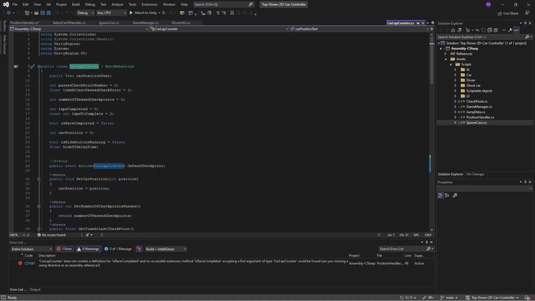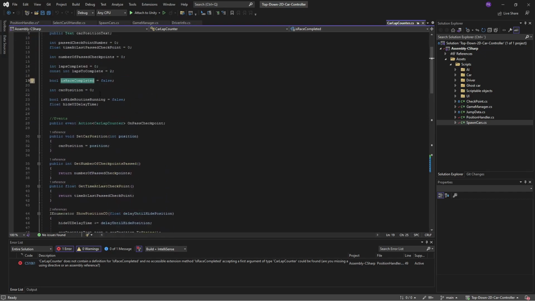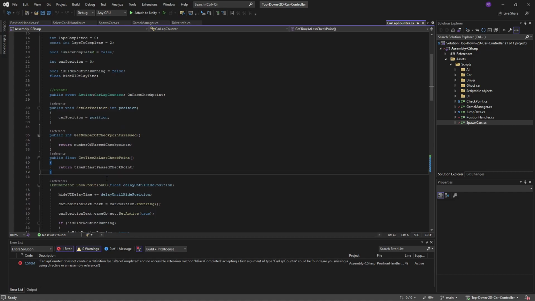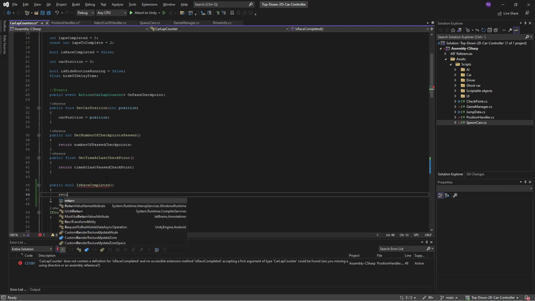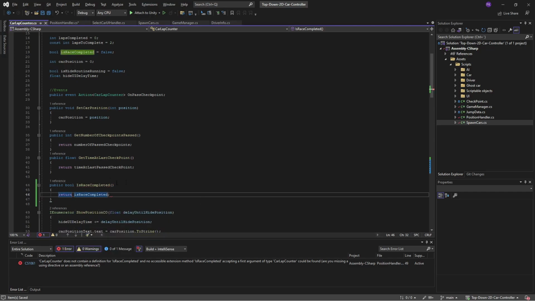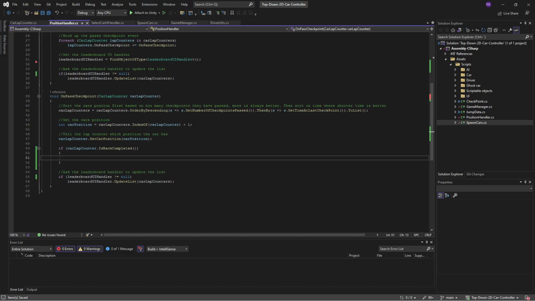And we have our is race completed, but it's a private variable, so it's not exposed, so we need to expose that. So let's make a public bool is race completed, and we'll return is race completed. So now our position handler should be happy with it. That's perfect.